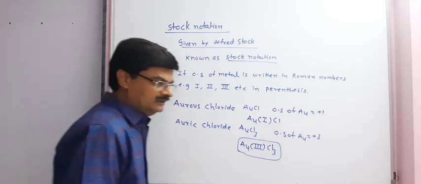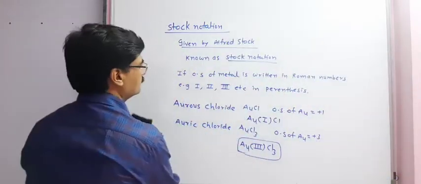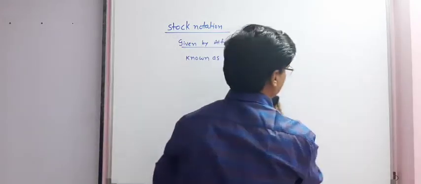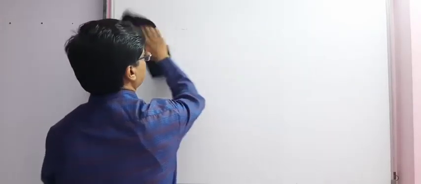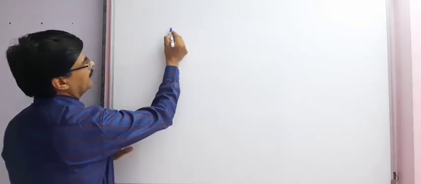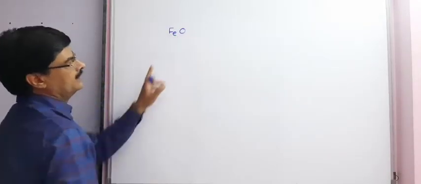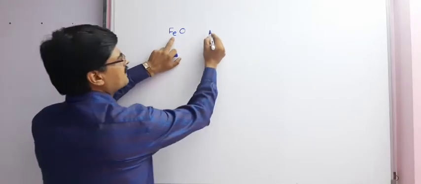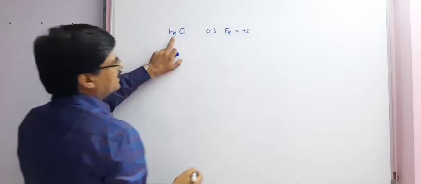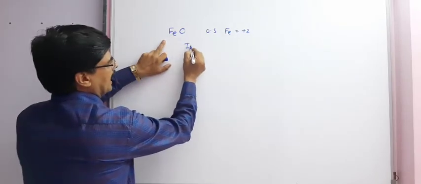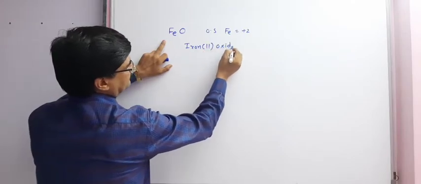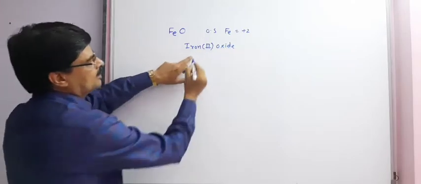Next example, FeO, in which the oxidation state of Fe is +2. So it can be written as iron(II) oxide. Iron(II) oxide.